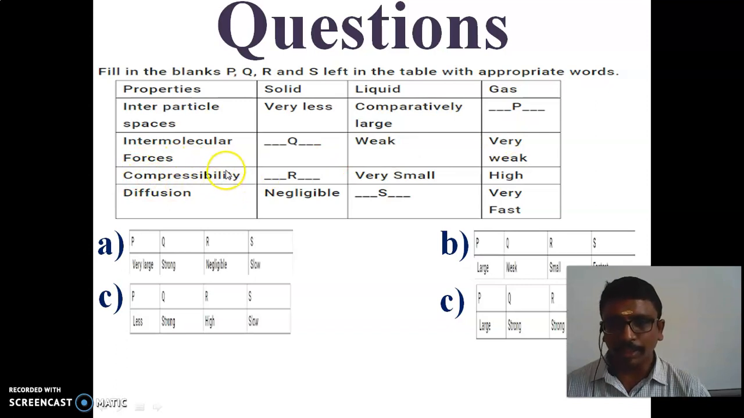And compressibility. The compressibility for solid will be negligible. For liquid, it is very small. And for gases, it is high. And for diffusion, for solid, it will be negligible. For liquid, it will be slow, less. For gases, it will be very fast.